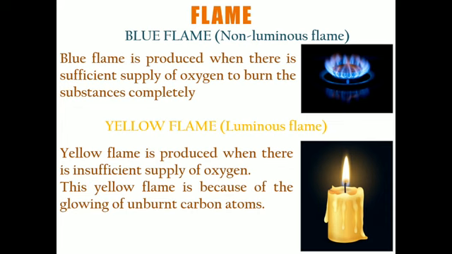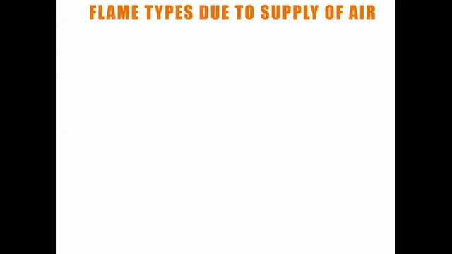When we combust this fuel, that is wax in this case, the hydrogen and carbon parts of the hydrocarbon split. Hydrogen converts into water, and the unburned carbon atoms do not burn basically, but they glow at the high temperature. This glowing of the carbon atoms produces the yellow flame, like this. We will see this video in the coming slides.